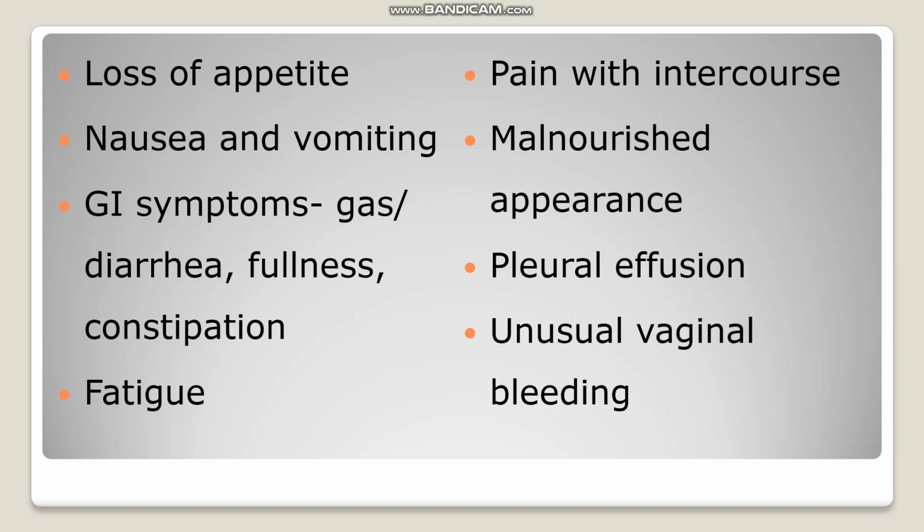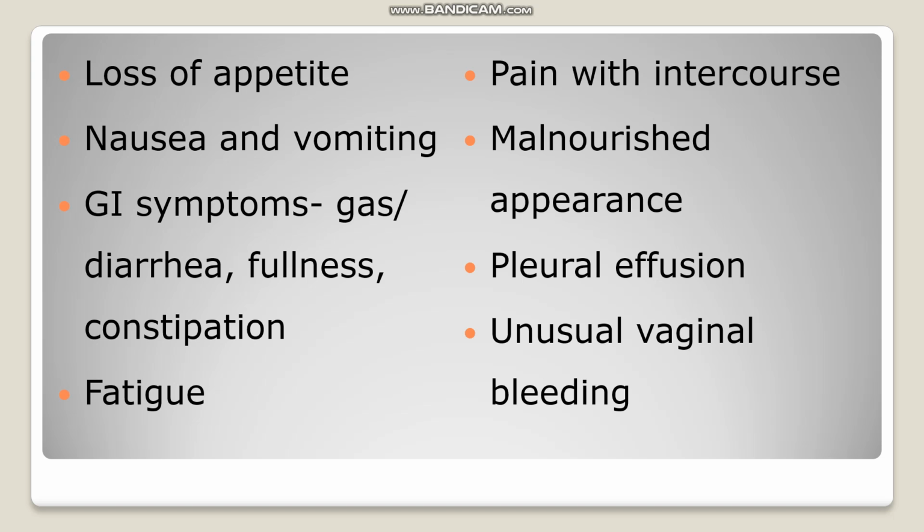So as soon as the patient is coming, we will be taking a detailed medical history regarding the signs and symptoms. Hence we can categorize the patient into what type of cancer or what type of diagnostic procedure we have to do to this patient. So other signs and symptoms like nausea and vomiting, GI symptoms, fatigue, pain while intercourse, malnourished look, pleural effusion as well as unusual vaginal bleeding.